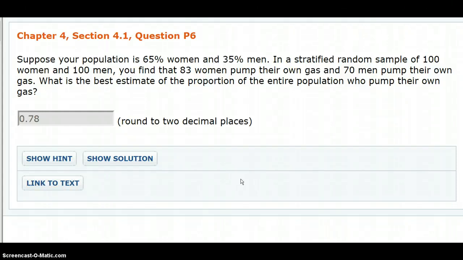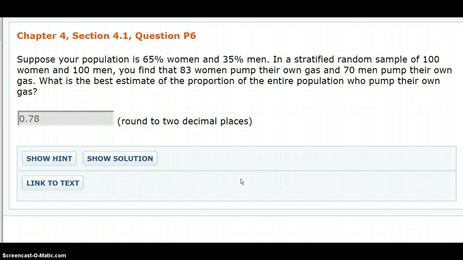Okay, section 4.1, question P6. And this is a very, very important question because it's one of the ones that you could potentially use in your life most coming from this course. Not with pumping gas, but the concept, of course. So we have a population that is 2/3 women. So it's mostly a female population.